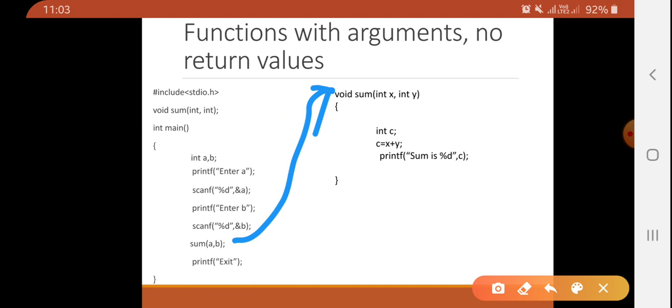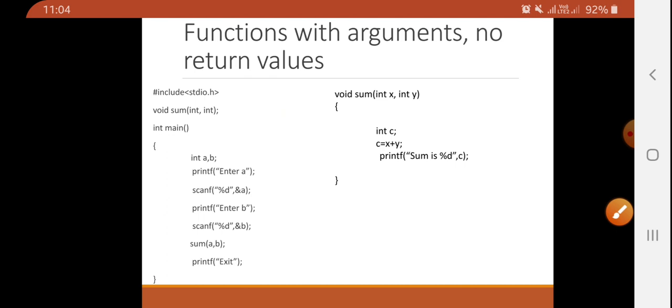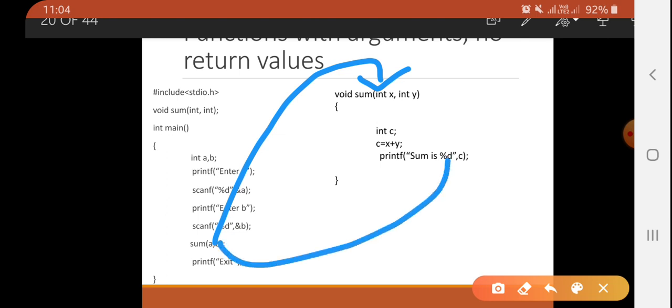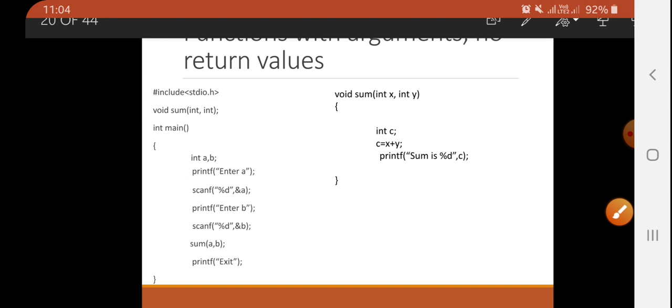So the value of A will be copied into X and the value of B will be copied into Y. Assume the value of A is 10. So 10 will be copied into X. Assume the value of B is 20. It will be copied into Y.